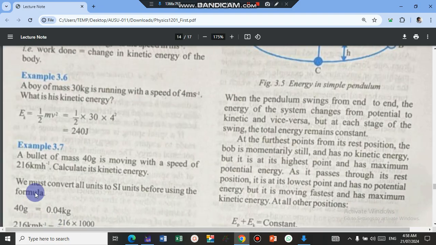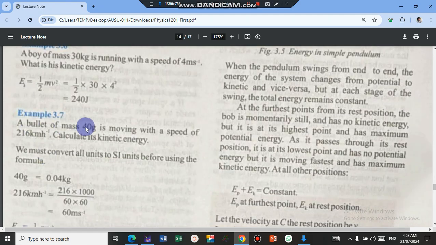Here is the next example. A bullet of mass 40 gram is moving with a speed of 216 kilometers per hour. Wow, this is a very large speed, very great speed. Calculate its kinetic energy. Look at this.